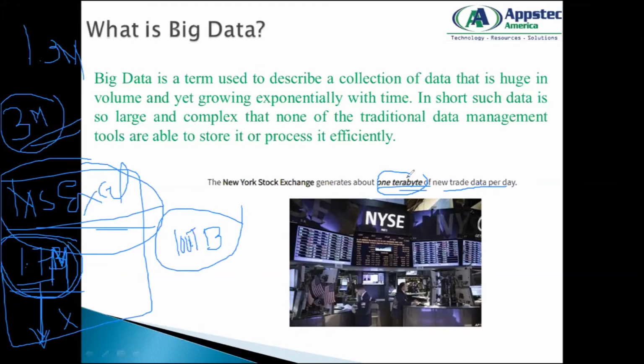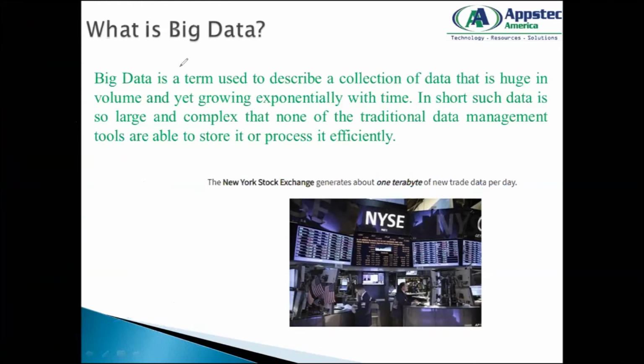For example, if you ignore this, let's say Facebook, how much data would Facebook be generating on a specific day? Do you think you can see that data in an Excel file? Is it possible? No, right? Definitely not. So to see the entire corpus of data for Facebook, you need some high-end applications or tools. So that's what is your big data. Any questions on that? No.